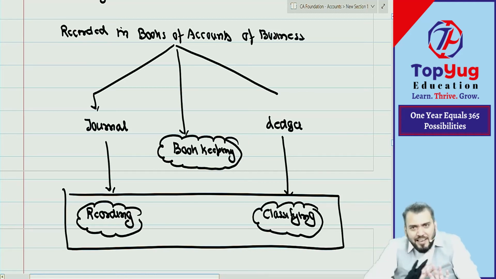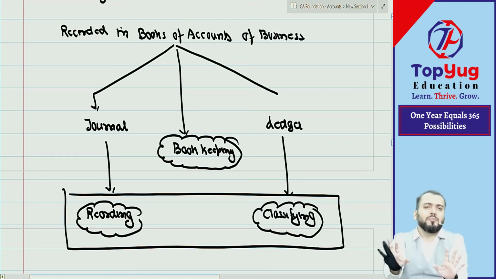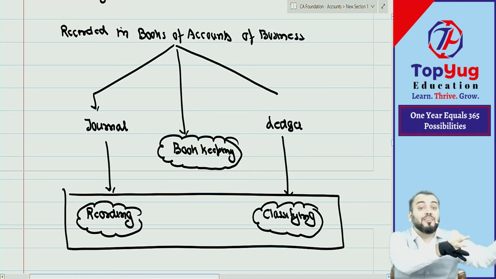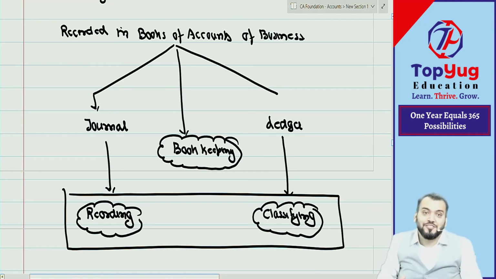Today I have not done anything, I was just giving an introduction of accounting, to explain what you have not done in your 11th and 12th, and to convey what the learning process will be. It will be a detailed learning process, because you are doing the CA professional course.